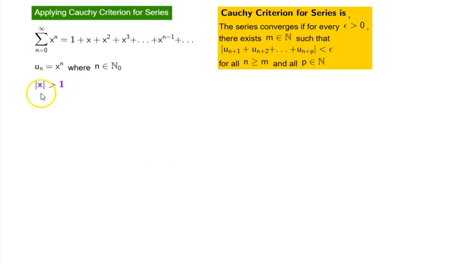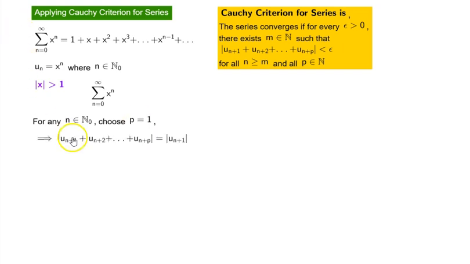Now the final case where magnitude of x is greater than 1. That means x is less than -1 or x is greater than 1. So we have this series. For any n in N sub naught, choose p equal to 1, which implies the magnitude of the tail series is equal to the absolute value of u_(n+1).